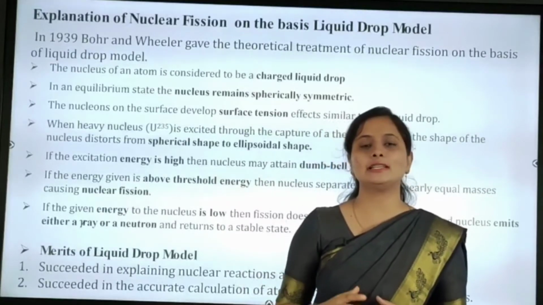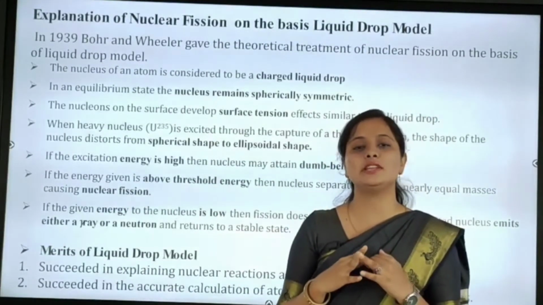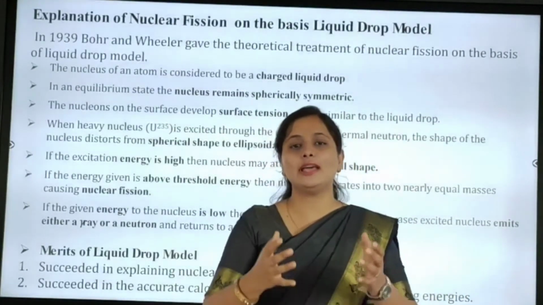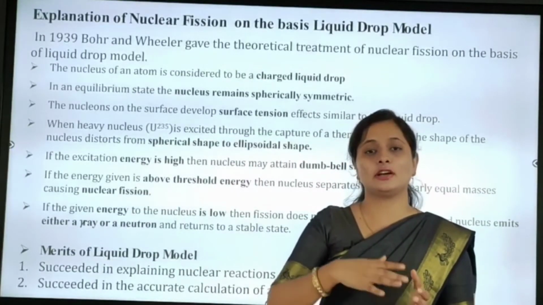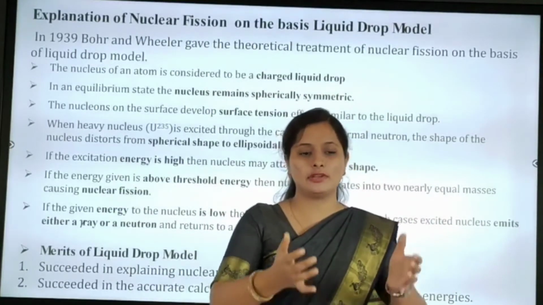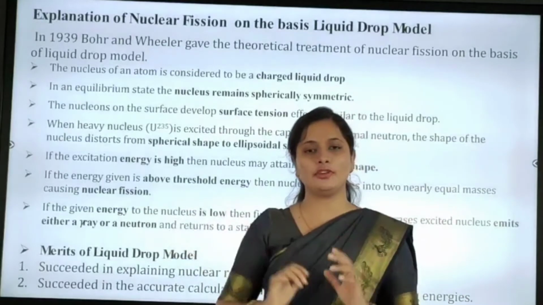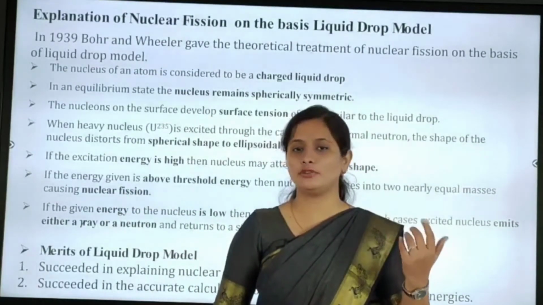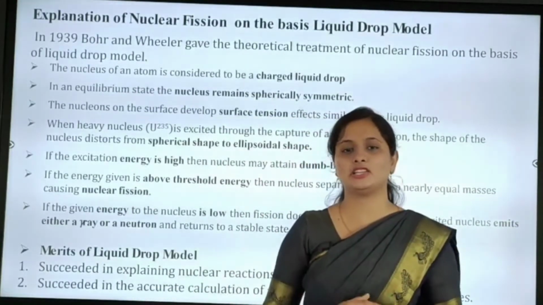Before studying nuclear fission, we must know what nuclear fission is and what nuclear fusion is. Nuclear fission is nothing but one heavy nucleus being split up into two constituent nuclei, and whatever energy is required is nothing but the binding energy.